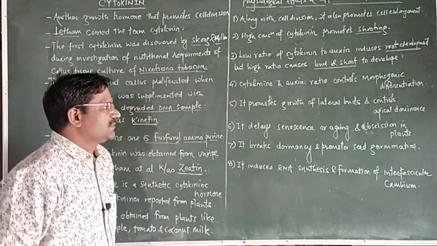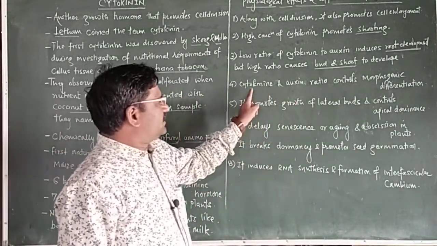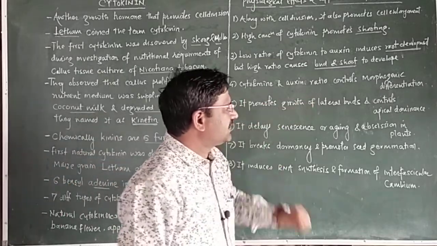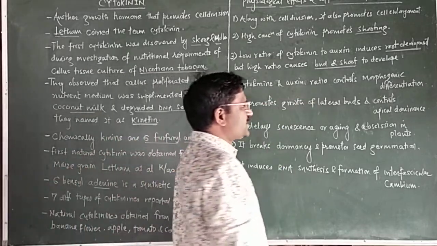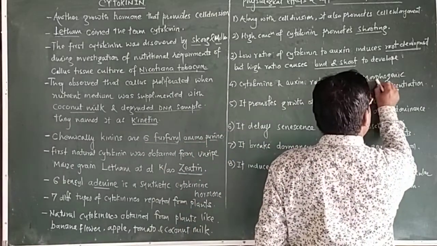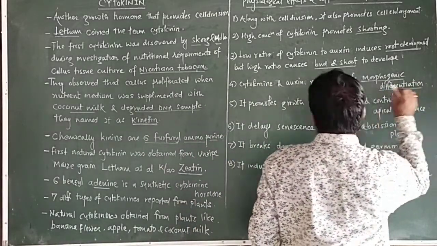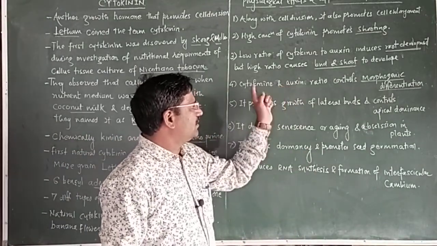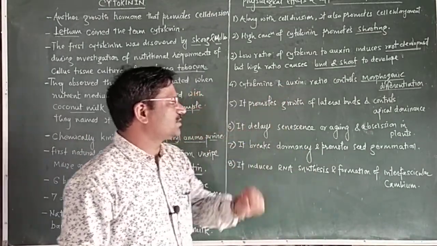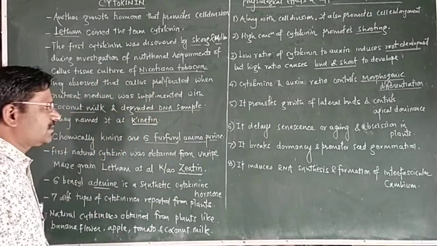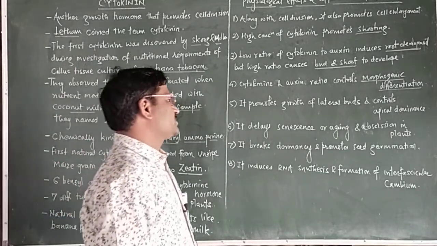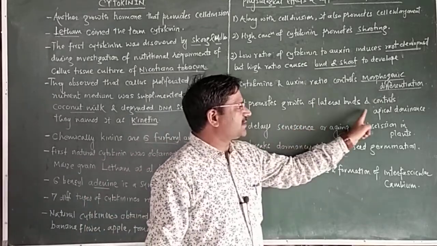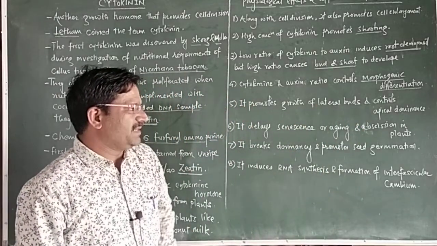The cytokinin and auxin ratio controls morphogenic differentiation.